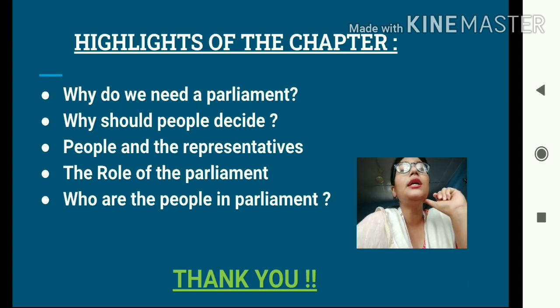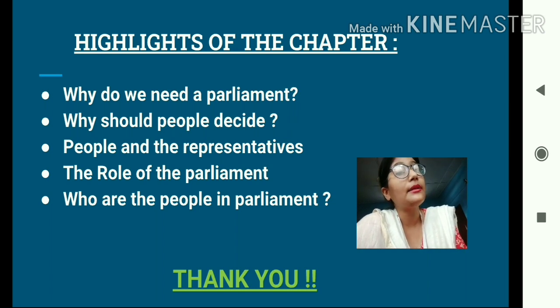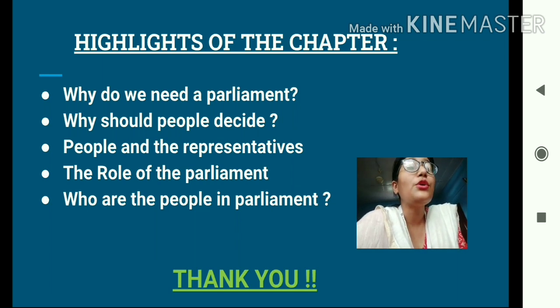And then students, the third topic that we discussed was people and the representatives. Representatives are basically the ones who are elected by the citizens of a country, through the process of voting, that is through universal adult franchise or universal adult suffrage. That means every adult citizen who is 18 years or above has the right to vote, the right to choose their representatives, to choose their political leaders.